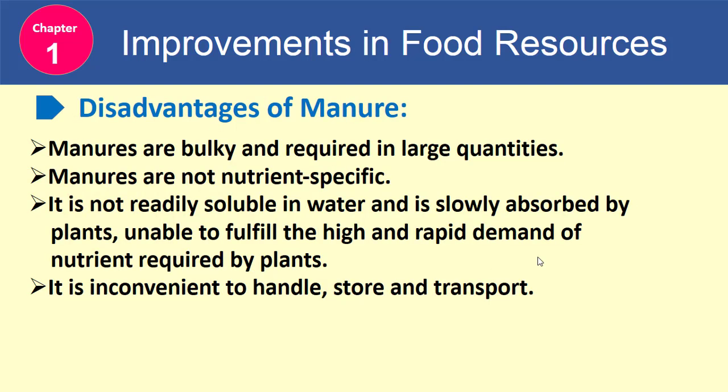Now let's see what are the disadvantages of manure. Manures are bulky and required in large quantities. Manures are not nutrient specific. It is not readily soluble in water and is slowly absorbed by plants, unable to fulfill the high and rapid demand of nutrients required by plants. It is inconvenient to handle, store and transport.